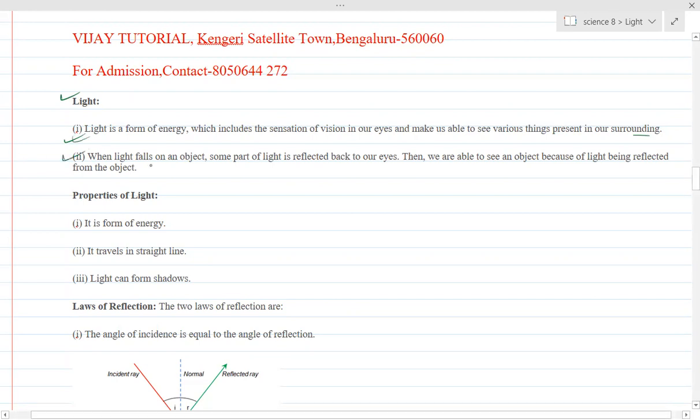So what happens when light falls on an object? Some part of the light is reflected back to our eyes, and then we are able to see the object, because light being reflected from the object is reaching our eyes. There are some properties of light. It is a form of energy. Second property, it travels in a straight line. Third property, it can form shadows. These are the general properties of light which you should know. Next, we'll study the laws of reflection.